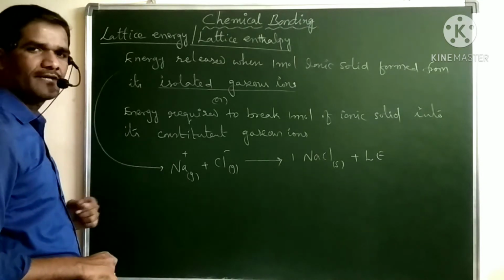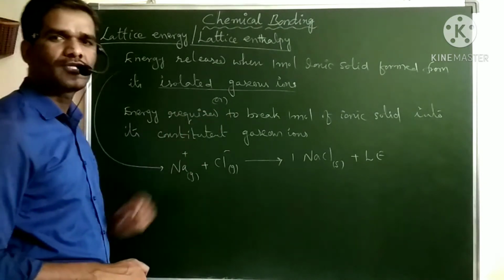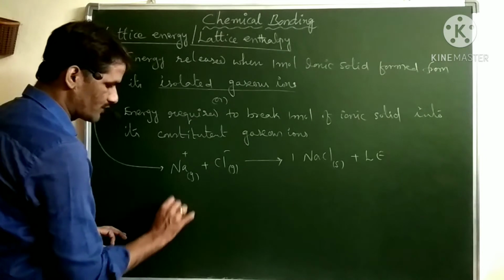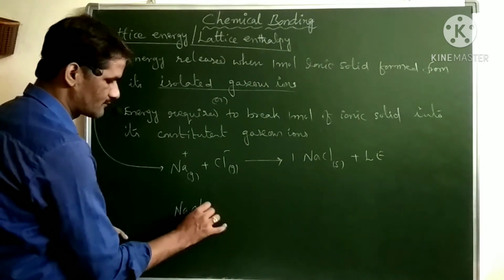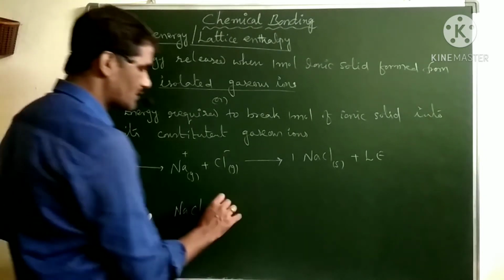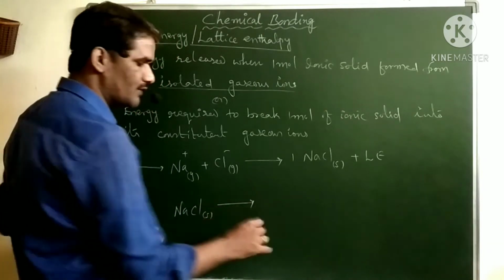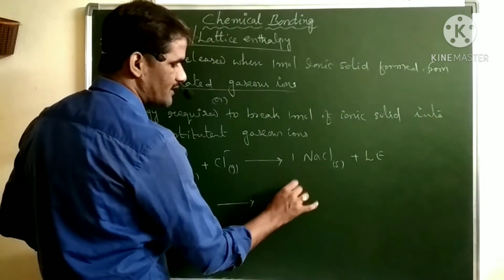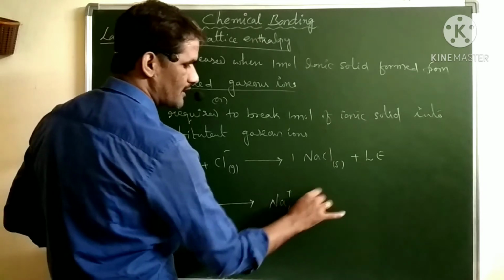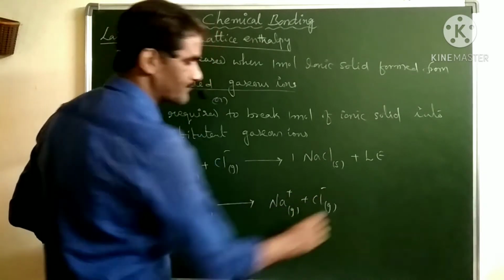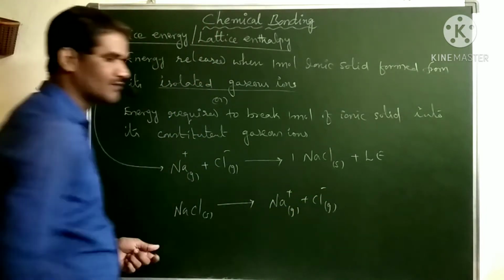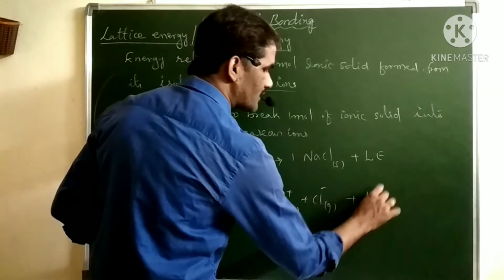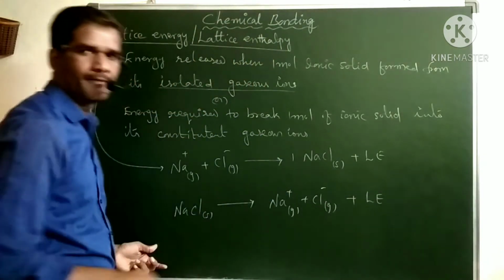With respect to the second definition, the energy required to break, let us take the same sodium chloride solid, to break it into its constituent gaseous ions, again Na+ gas and Cl- gas, in this case the energy required we can call again the lattice energy or lattice enthalpy.